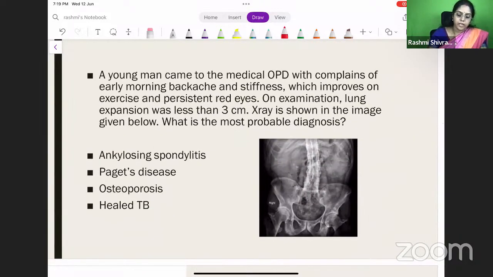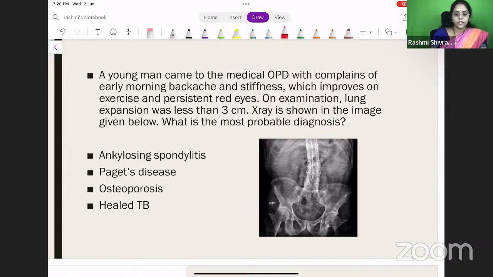So a young man came to the medical OPD with complaints of early morning backache and stiffness, which improves on exercise, and persistent red eyes are there. On examination, lung expansion was less than 3 centimeters. So what is the X-ray showing below? What are the answers? Is it ankylosing spondylitis, Paget's disease, osteoporosis, or heel tuberculosis? So what is the diagnosis in this patient?